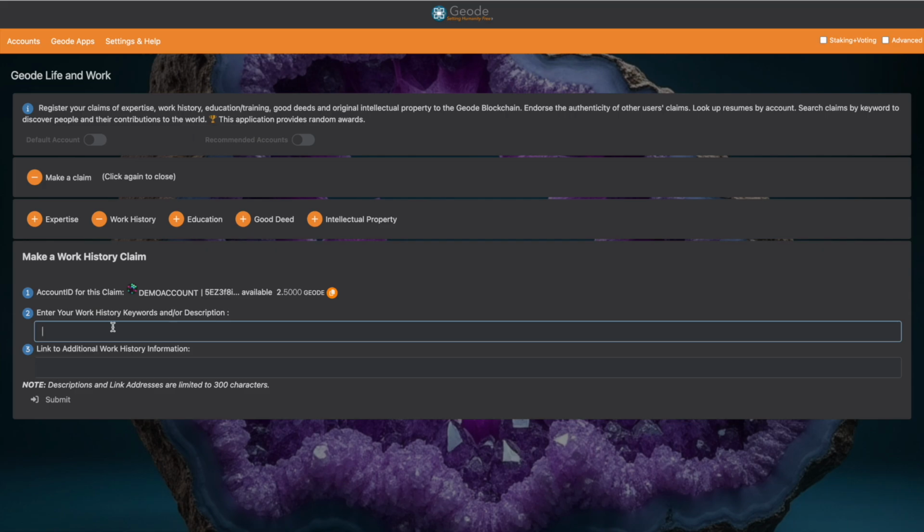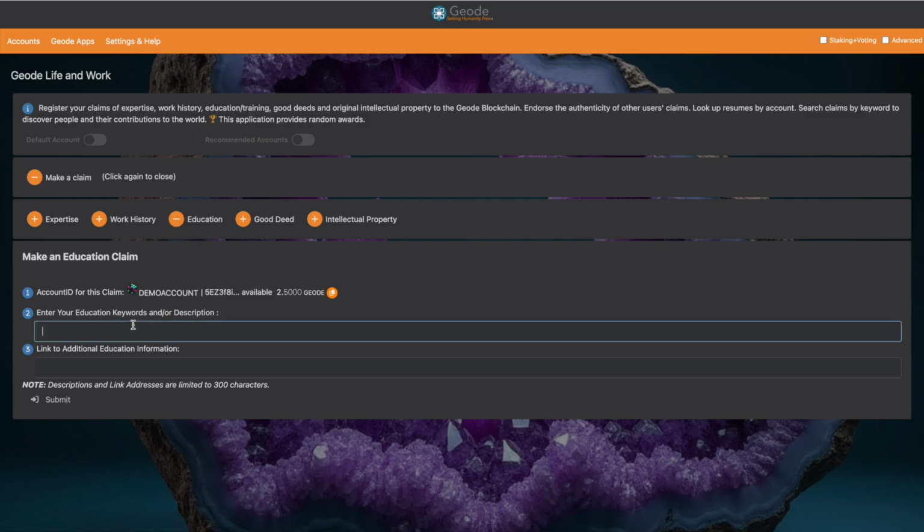For your work history, you might put in a phrase that you were the VP of business development at this company. Now, you can choose to put in a time frame of which years you worked in this job at this company, or you may choose to leave the time frame off.